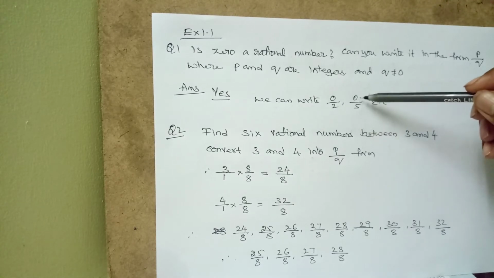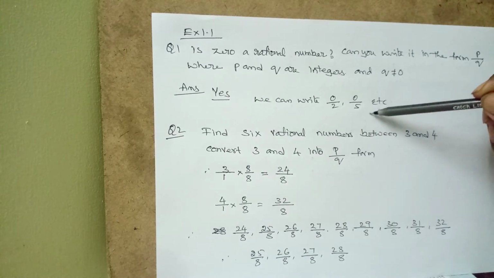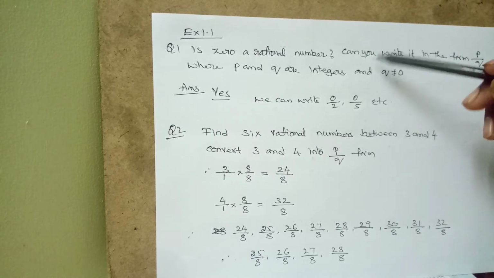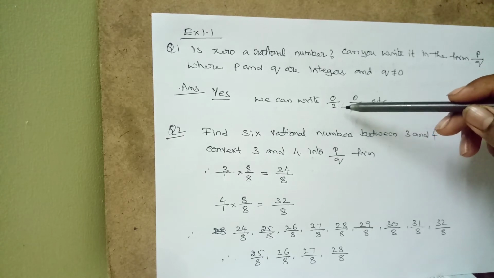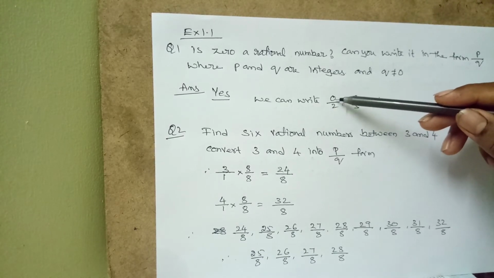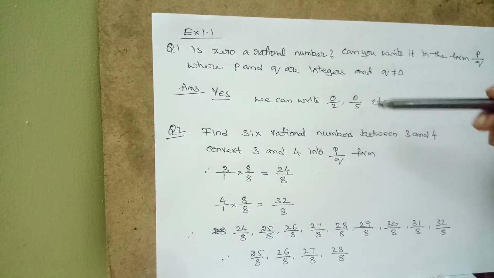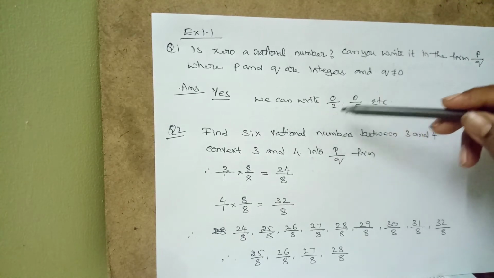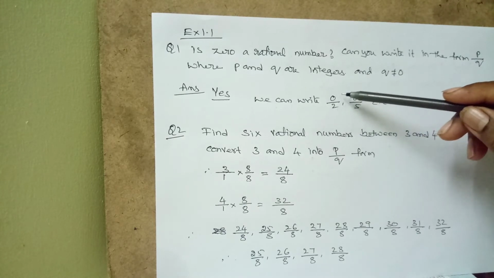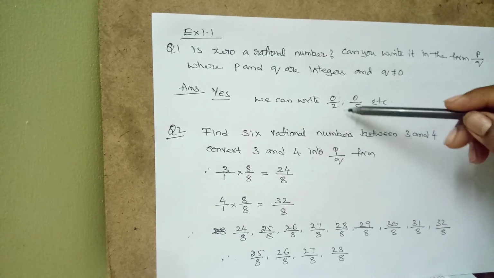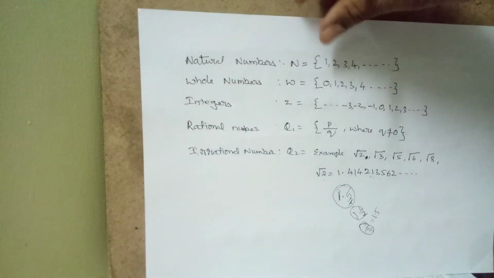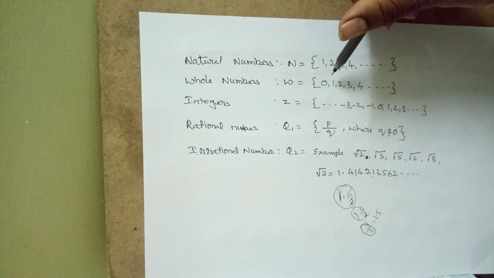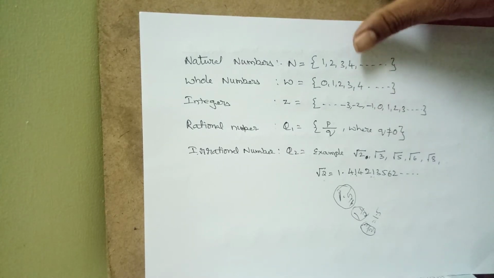0 by 2 is 0, 0 by 5 is 0, 0 by 7 is 0, but 5 by 0 is undefined. 2 by 0 is undefined. The 0 must be only at the numerator but not at the denominator. So 0 can be written as 0 by 2. So even 0 can be written in p by q form. Therefore 0 is a rational number. Actually, if you look at the category, 0 belongs to whole numbers, but we can write it in p by q form.